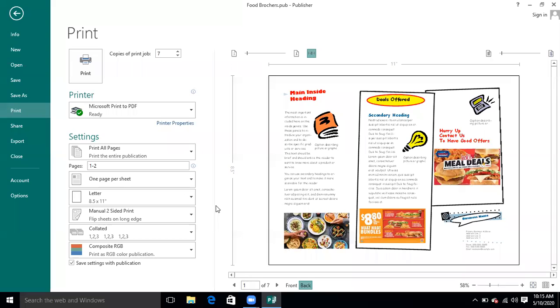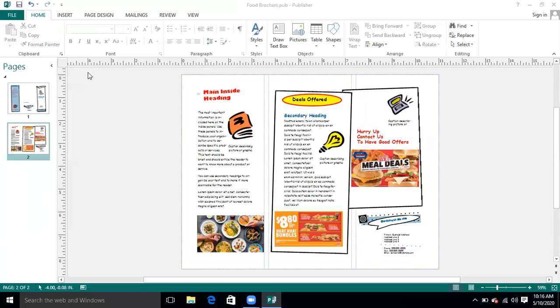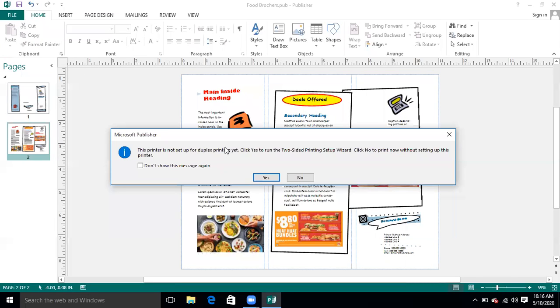And when you have set all these options, number of copies, which printer you are going to print on, pages to print, page size letter, manual two-sided print, and color. If you are going to print in color, you will select the color. Okay. Then you will click on the print button. This is the print button on which you will click. When you print it, it will give you the output on paper.